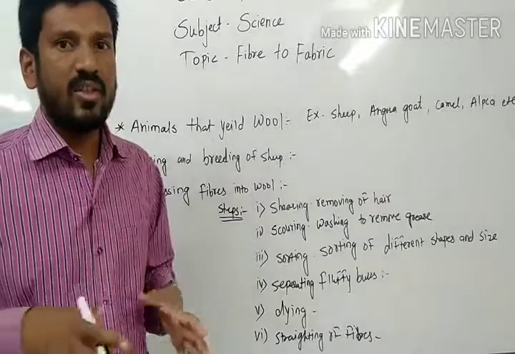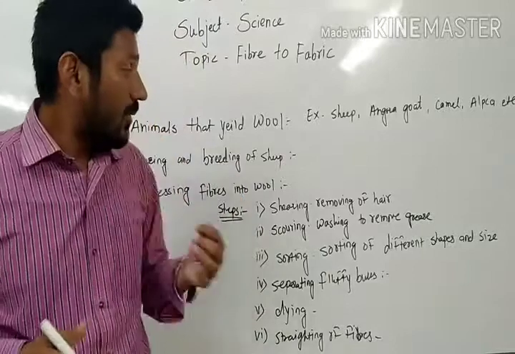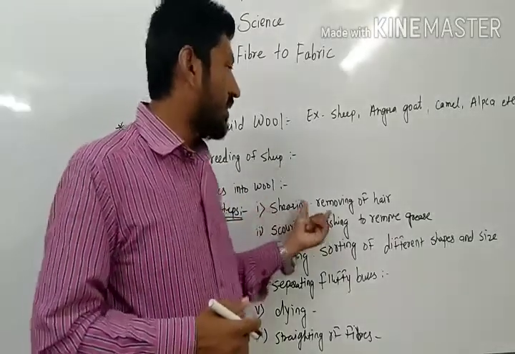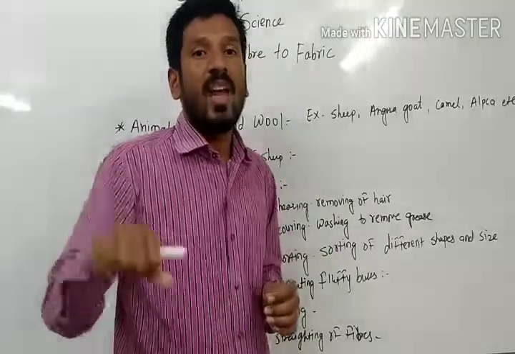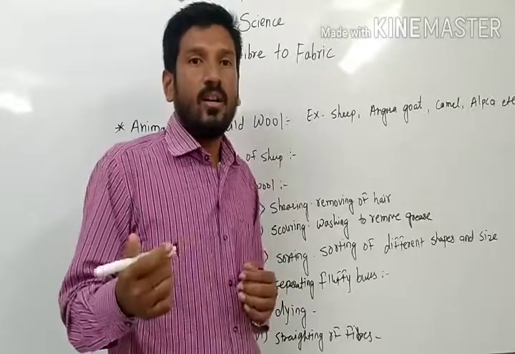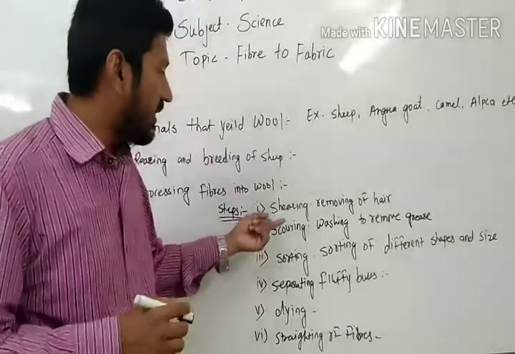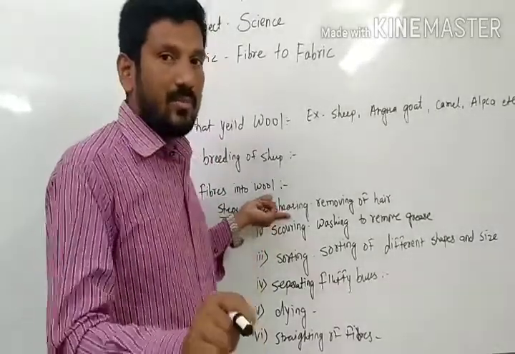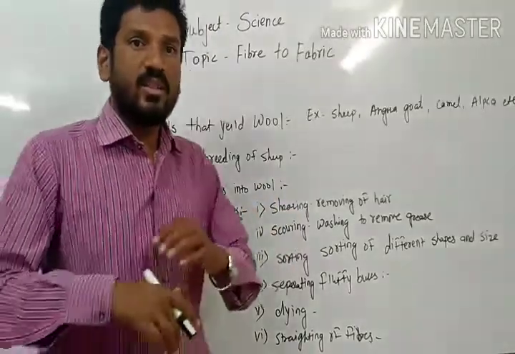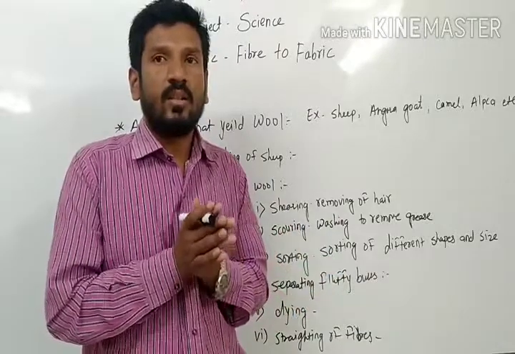But now everything has changed. Now there are different machines. Previously the process of shearing, removing of hair, was done by hand, with handmade tools. But as time changes, you can say it is a change in technology.